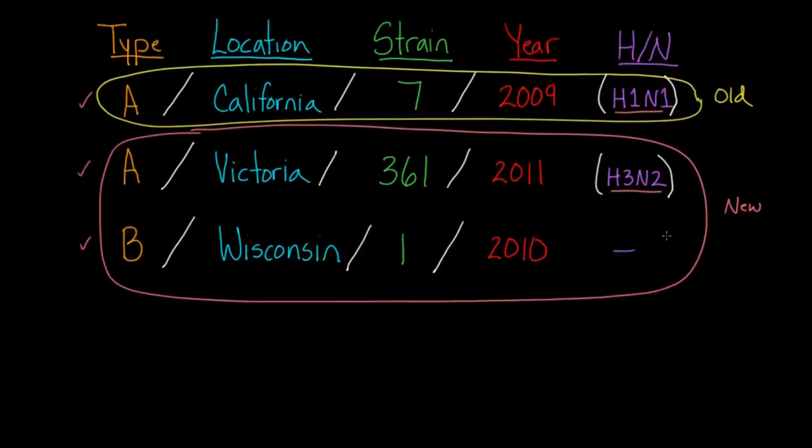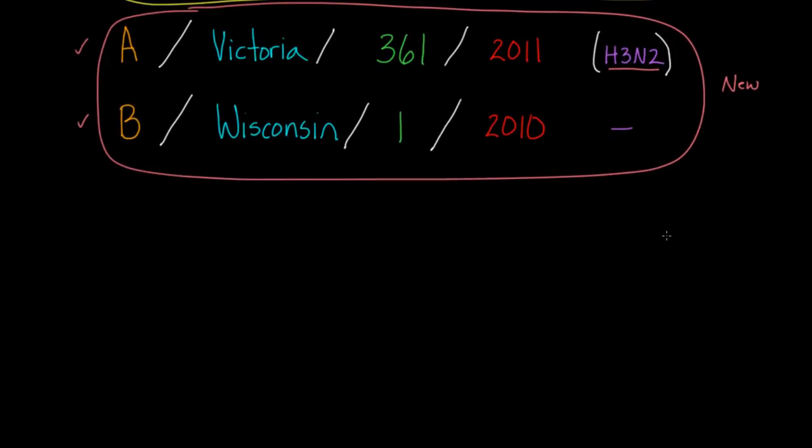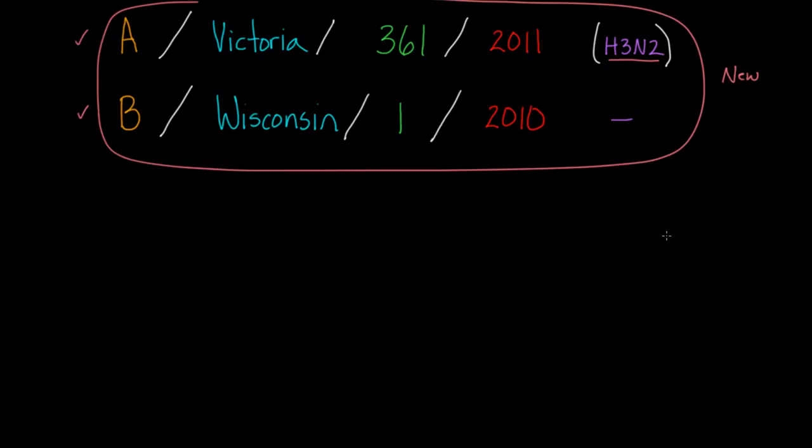Now let me bring up a little bit more canvas because I want to talk you through exactly what happens once the WHO decides that these are the strains they're going to use. And this decision was actually made back in February of 2012. So months and months in advance, they're figuring out what strain we're going to use. And that information then goes to the next group of folks, which is the manufacturers, right? The manufacturers are going to take this information and they're literally going to start putting things together. They're going to start the manufacturing process. And one of the key parts of this process, which a lot of people don't realize, and it's pretty mind-boggling, is that you need millions, actually hundreds of millions of eggs.